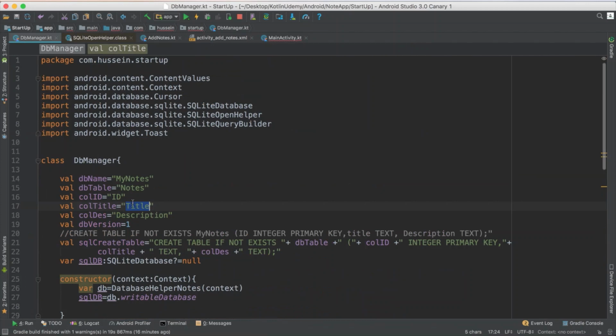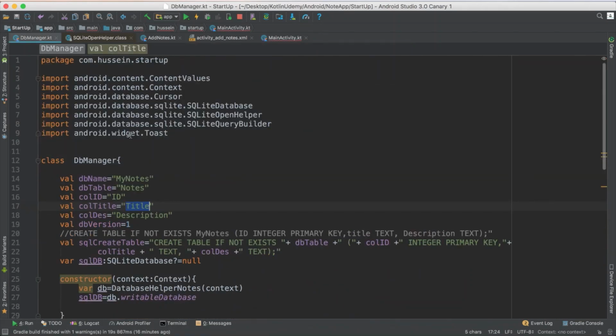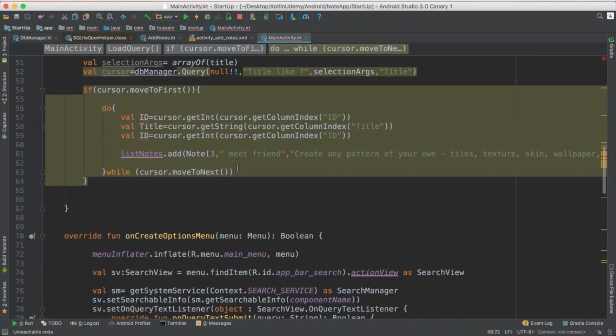So what's the second one? The second one is the title. Bring the title, the title is a string, so I say get string, column index of the title. Same thing you do for the description. You say get me the description, and get string, because the description is a string.